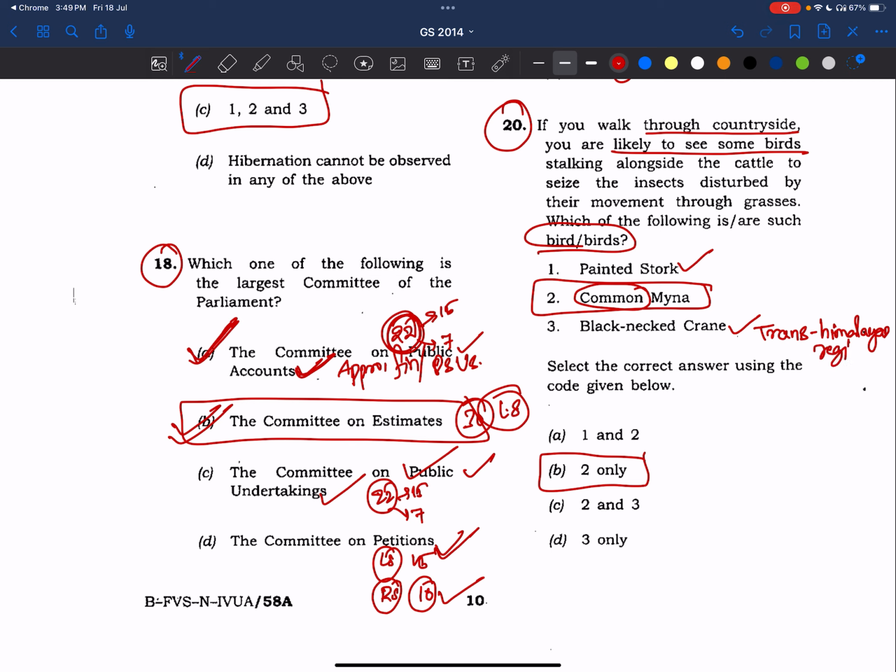So this option is wrong. 3 is wrong. Right? And even see, painted stork is a fish-eating bird. It does not feed on insects. Okay, we need not know. But see, it is asking when you are moving through the countryside, which of the following birds you commonly see. He himself mentioned common. And also, we can take risk in this question.